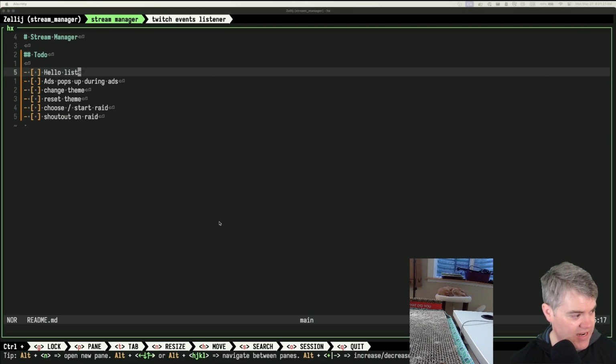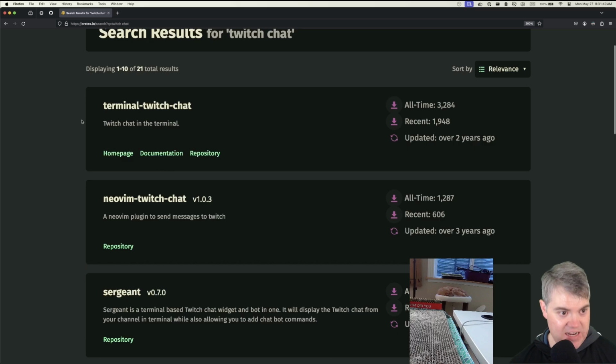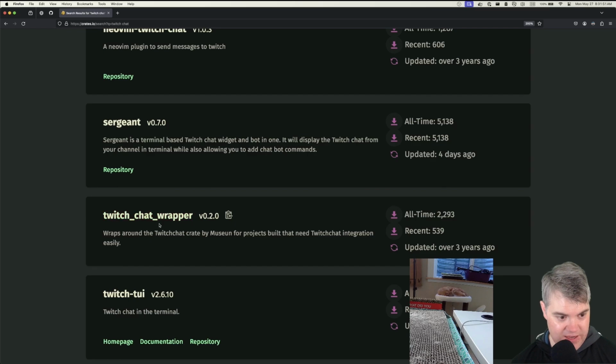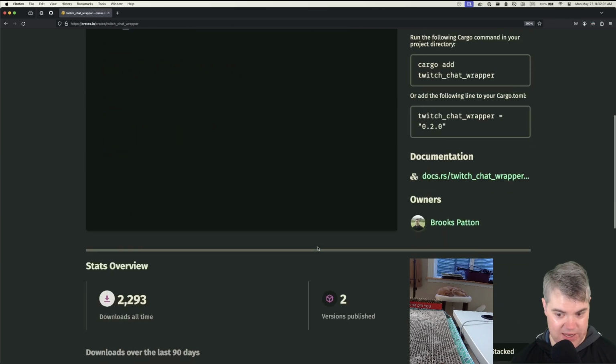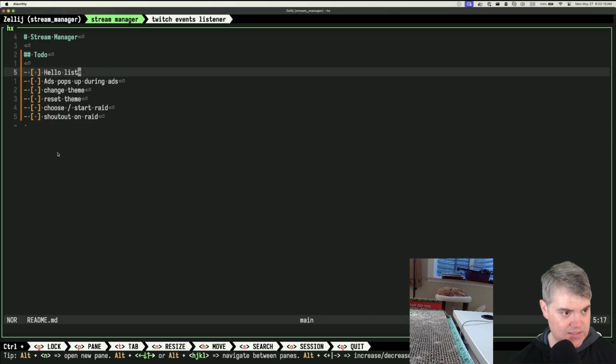So are there any crates that you would all suggest for Twitch chat? And I don't necessarily want terminal Twitch chat because I want it to send to this thing so I can do stuff with the messages. Okay, I find that I have my Twitch chat wrapper. We can update it. Maybe I could just rewrite the Twitch chat wrapper. This is mine, right? Yeah, this is mine. It has a lot more downloads than I thought it would. Okay, well, let's go find that.